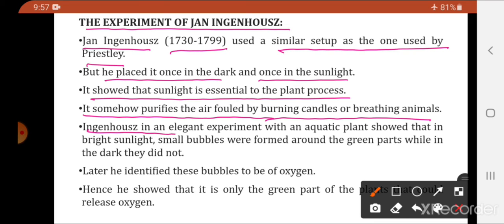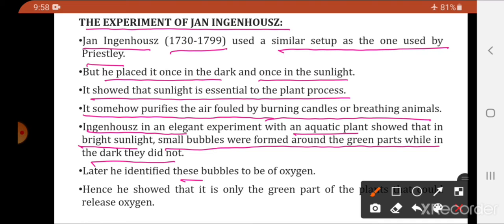Ingenhousz, in an elegant experiment with an aquatic plant, showed that in bright sunlight small bubbles were found around the green parts, while in the dark they did not. Okay, he gave another conclusion as well.